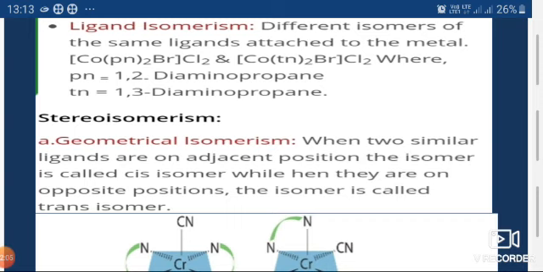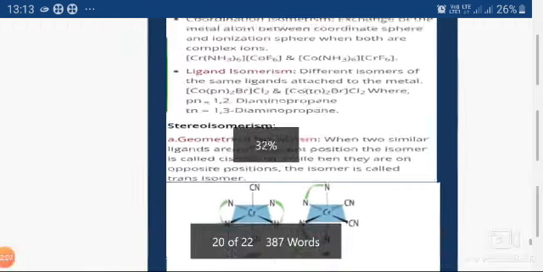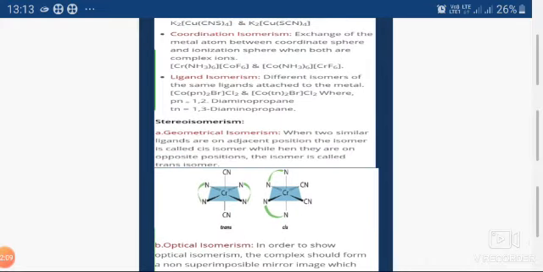Go through all these concepts of isomerism and study hard. So thank you. Tomorrow we will continue with the next point, that is stereoisomerism. Up to then, thanks a lot.